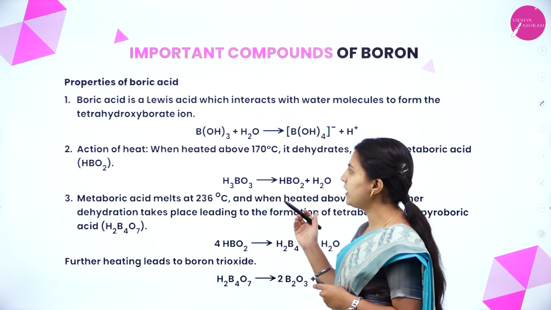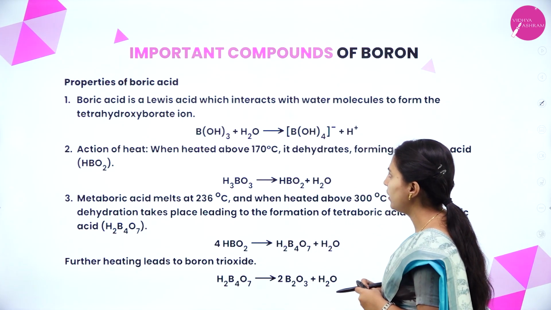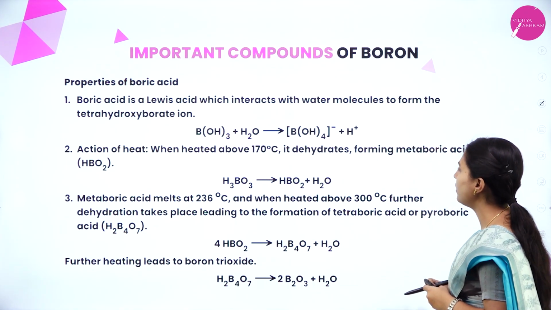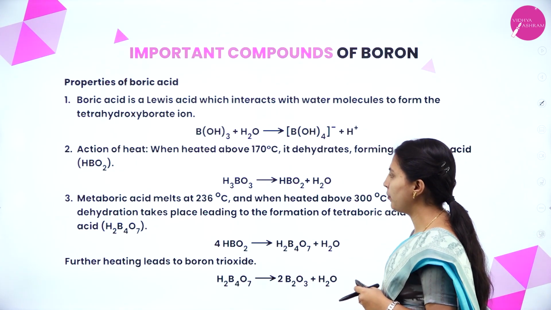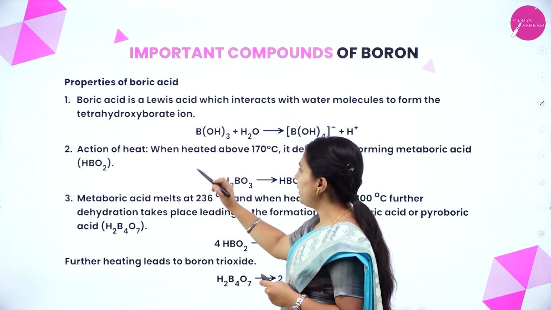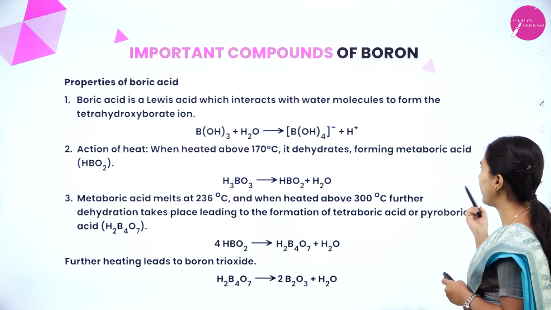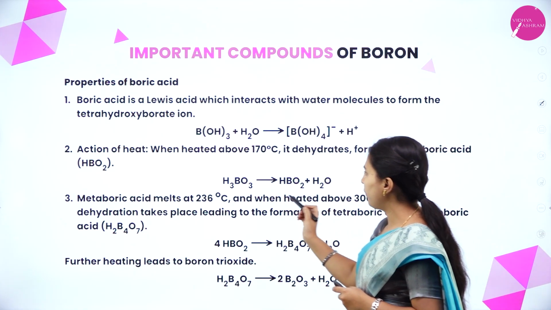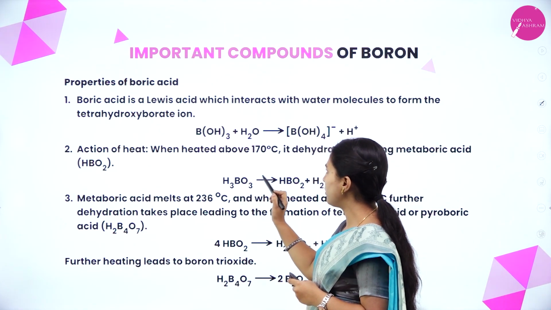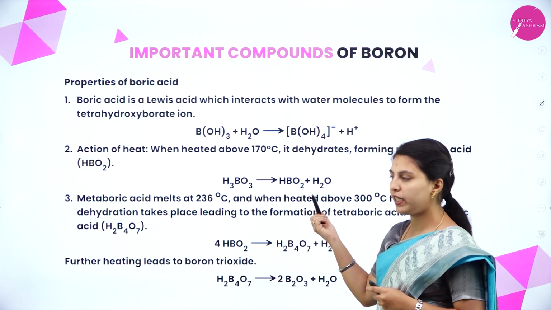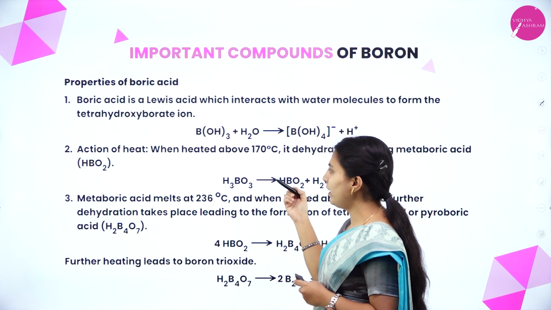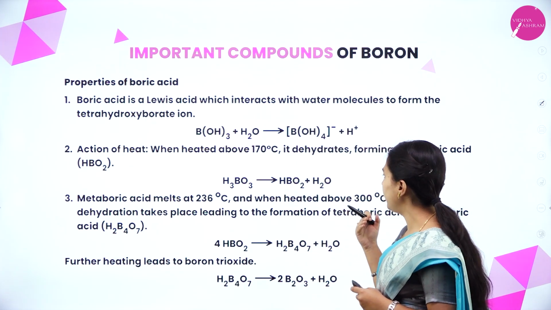Properties of boric acid. Boric acid is a Lewis acid which interacts with water molecules to form the tetrahydroxyborate ion. Action of heat: when heated above 170 degrees Celsius, it dehydrates, forming metaboric acid. The water molecule will be removed.